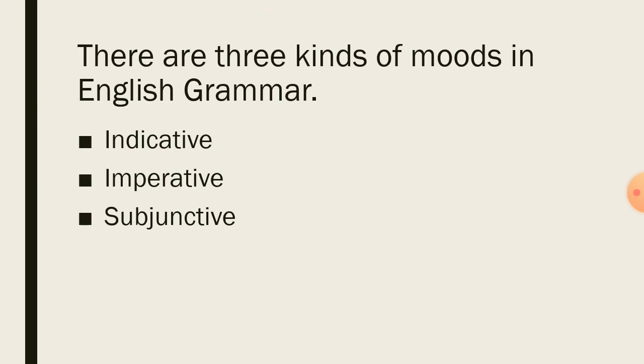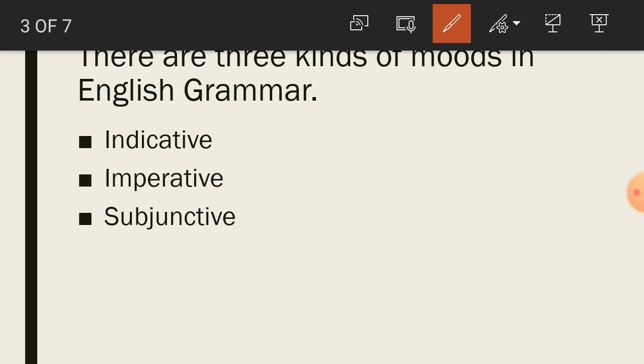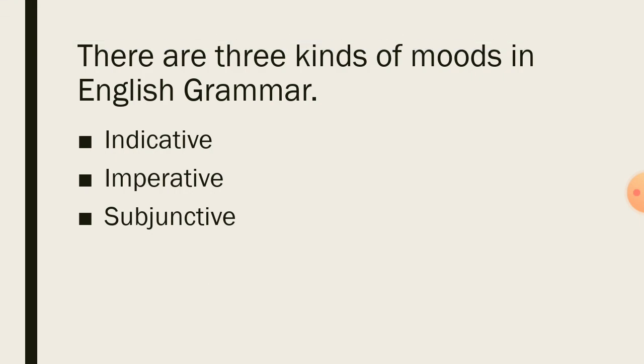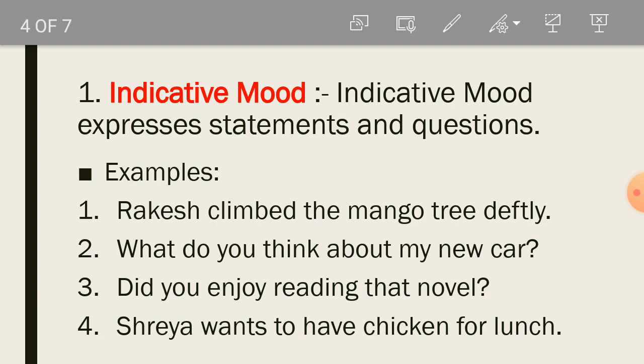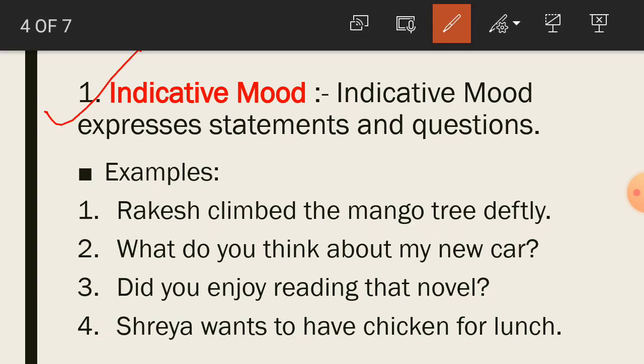Now, student, there are three kinds of mood: indicative mood, imperative mood, and subjunctive mood. Now, one by one, we will read here what is indicative, imperative, and subjunctive mood. So, number one, student, indicative mood. What is indicative mood? Students, indicative mood expresses statements and questions. It's very clear here.